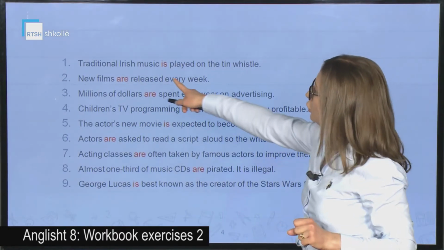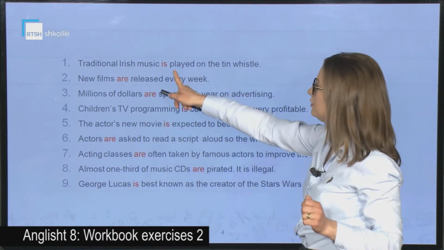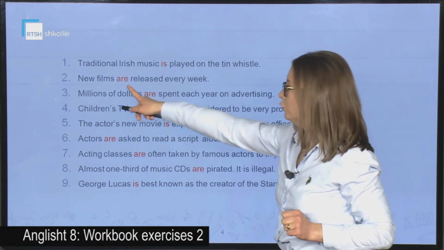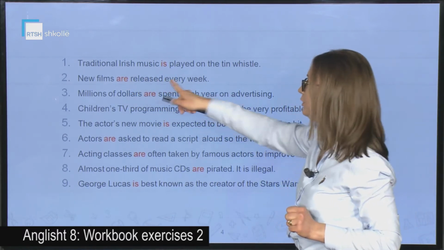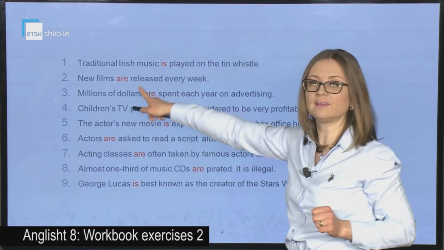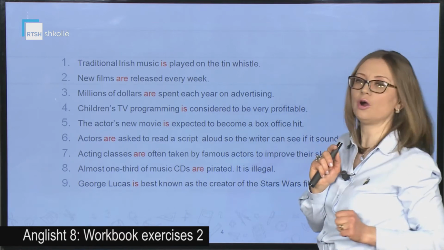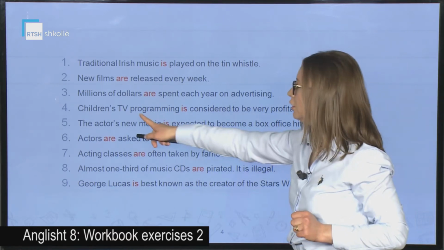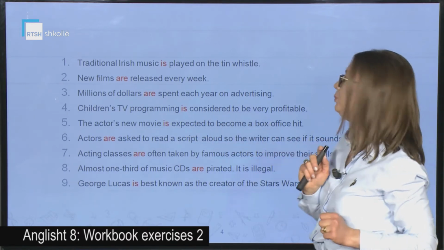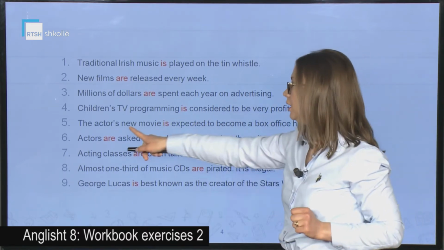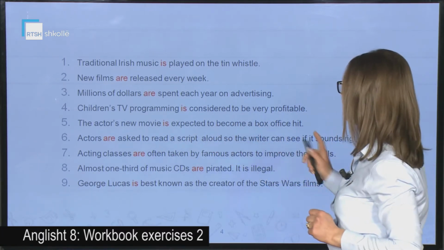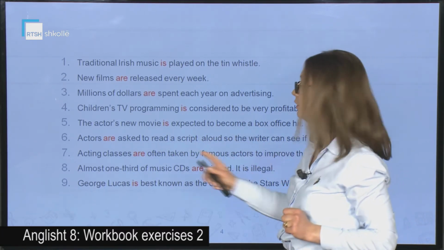So, traditional Irish music is played on the tin whistle. New films are released every week. Millions of dollars are spent each year on advertising. Children's TV programming is considered to be very profitable. The actor's new movie is expected to become a box office hit.